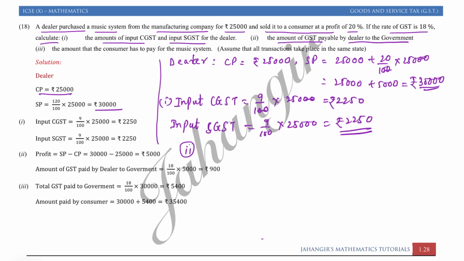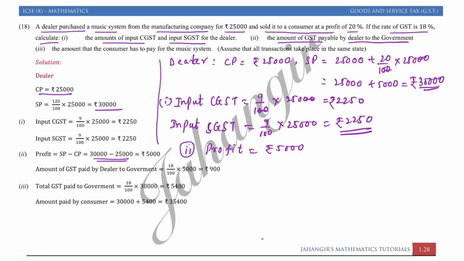Dealer is that type of person who purchases and sells. It does both things. So dealer pays tax on its profit. So first we will find profit for the dealer, that is rupees 30,000 minus 25,000, which will give you rupees 5,000. So here we can say profit is 5,000.